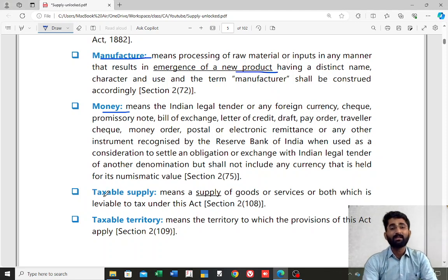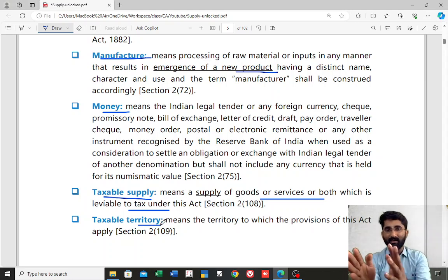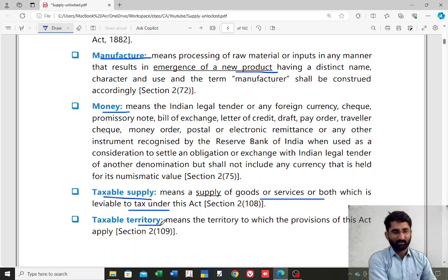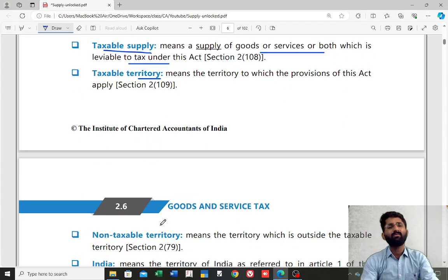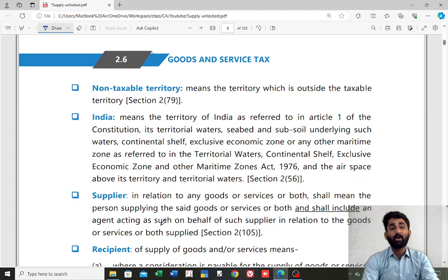Next one, what is taxable supply? It means a supply of goods or services on which tax is leviable under this Act. What is the meaning of this Act? CGST. What is taxable territory? Basically India and Indian territorial waters. So that is taxable territory. Which is not a taxable territory? A non-taxable territory is that which is outside India or outside territorial waters of India. Now what is the meaning of India, sir?